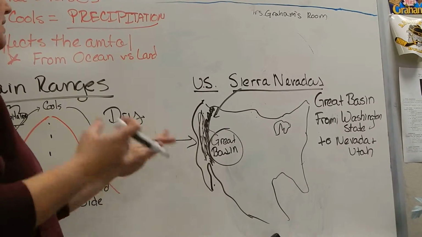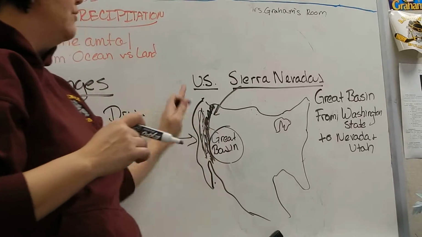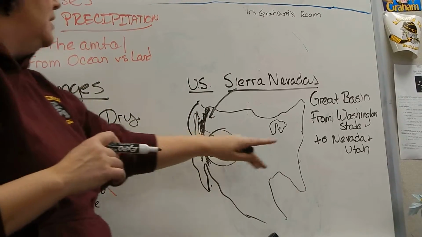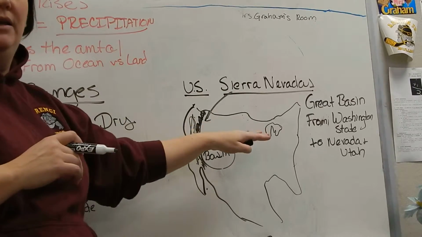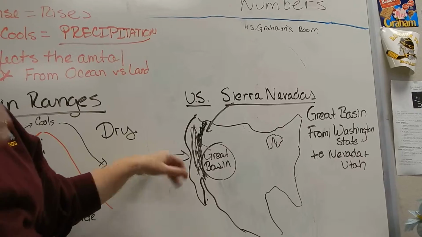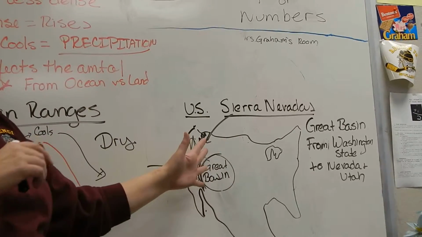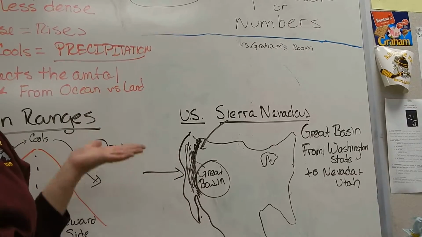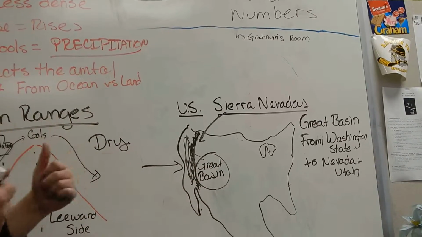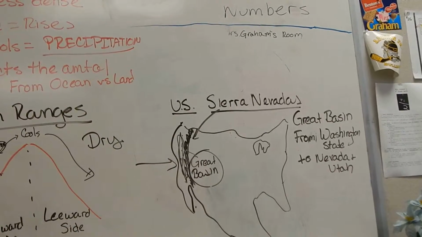We know that this is what we call the Great Basin. This Great Basin extends from Washington State out into Nevada and Utah. These were the great deserts that the settlers had to cross when they were trying to reach California for the gold rush. They would get in their wagons, and it's right in this Great Basin that they'd have a lot of trouble because there wasn't a lot of rain coming from there. So the climate here is greatly affected by the fact that there were mountain ranges that they had to cross.